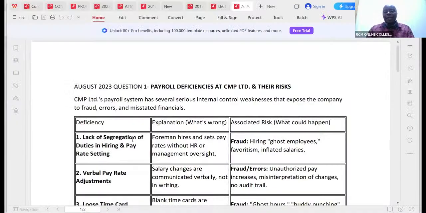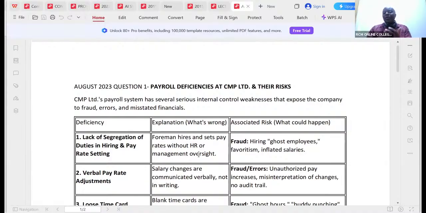We are told here the deficiency: lack of segregation of duties in hiring and pay rate setting. The person who is hiring is the same person who is setting the rates and doing many other things. Explanation: it's always good to structure a question like this. What's wrong with this? The foreman hires and sets pay rates without HR or management oversight.